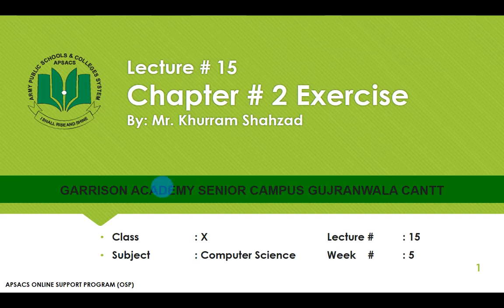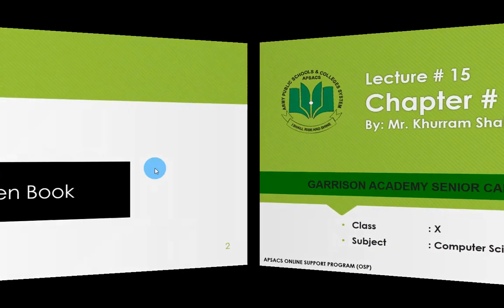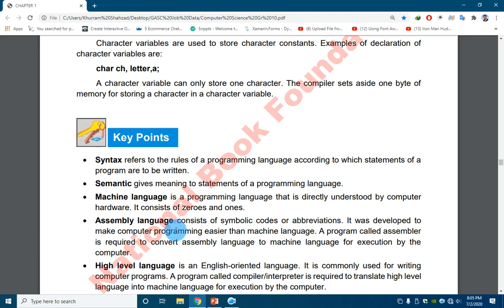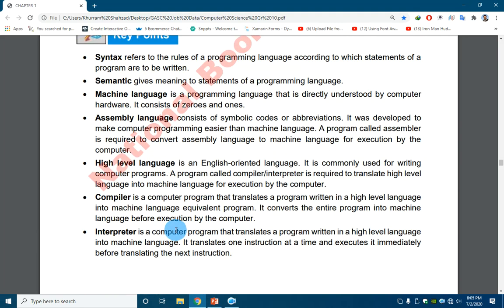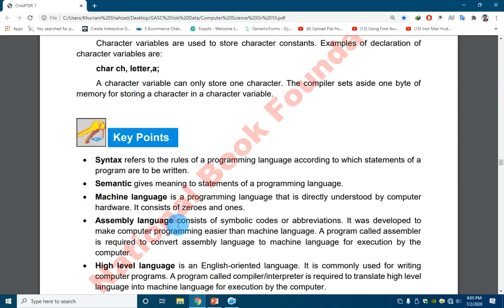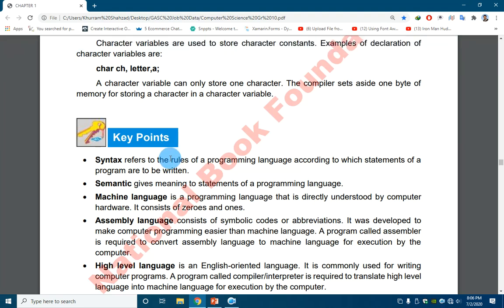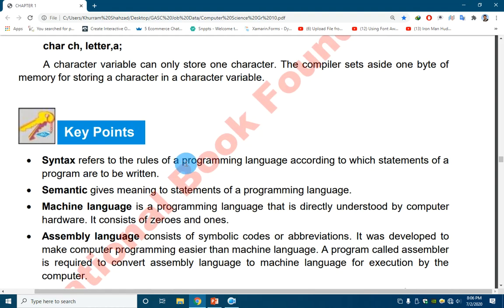In this lecture, we will solve the exercise of chapter number 2. So let's open the book. I have already opened the book. Before going to solve the exercise, we should have the main points of our whole chapter. So I'm going to page number 48 in your book, and the topic of key points. All the key points and main points in the whole chapter are discussed here. So I'm going to discuss these points one by one before going to solve the exercise.